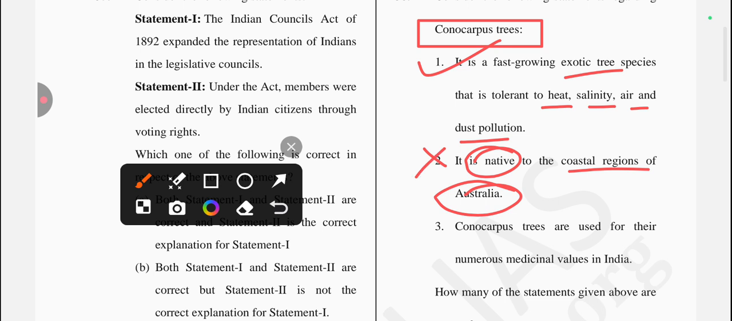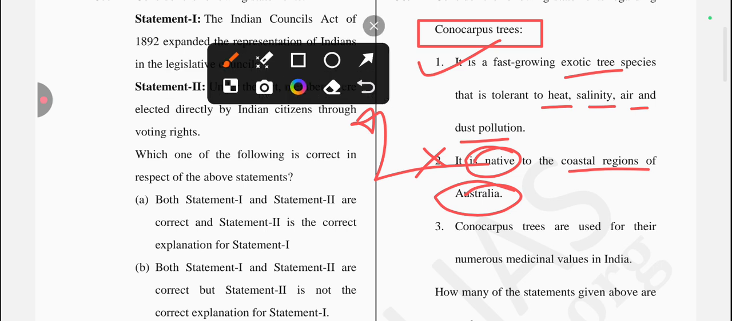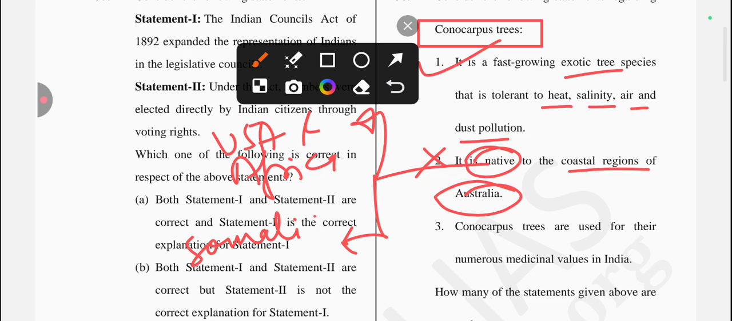Is it true? No, it's incorrect because its native range is two regions. The first one is tropical areas of USA and Africa. And the second one is Somalia and Yemen. So this statement is incorrect, not related to Australia.